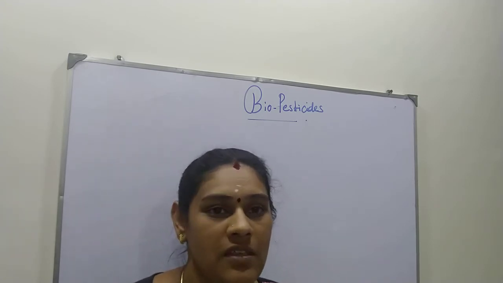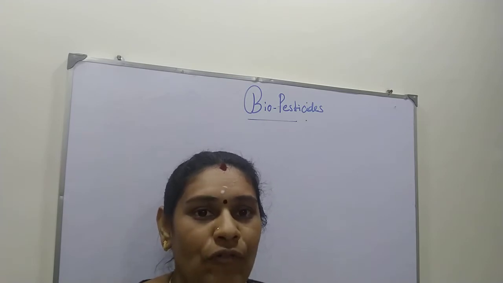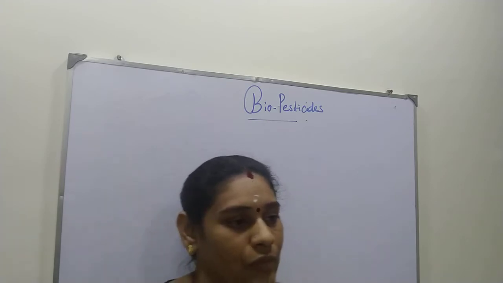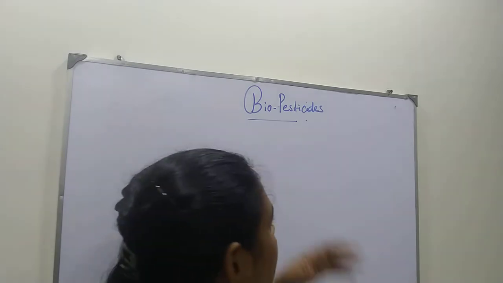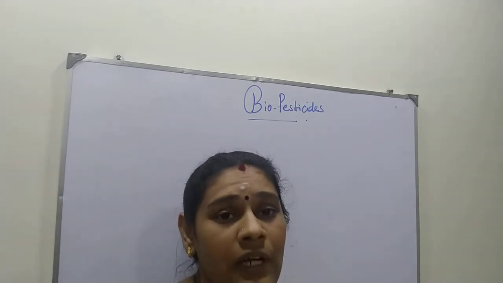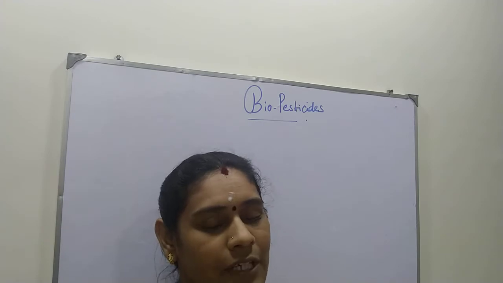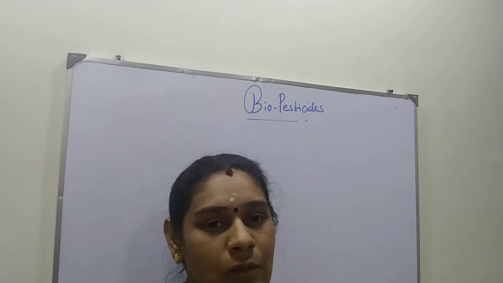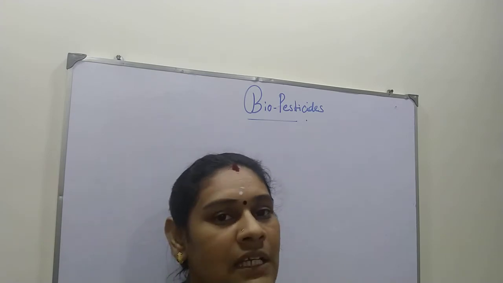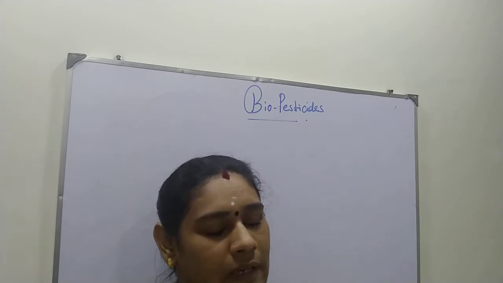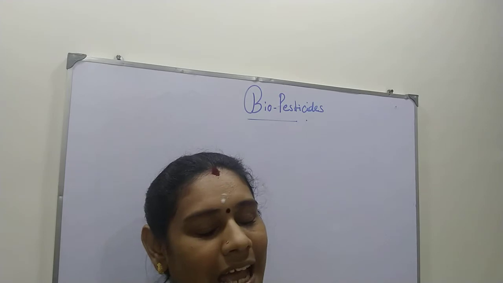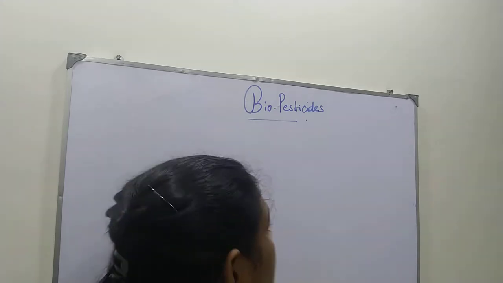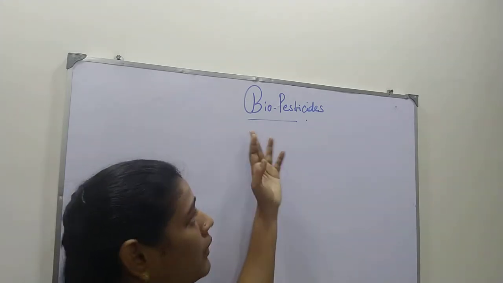Okay, this is the fourth video of the plant breeding lesson. This is a very important topic because yesterday I explained about arbuscular mycorrhiza, seaweed fertilizer, liquid fertilizer, and also azolla and rhizobium. These and all the things I have explained to you. Now I am going to explain about biopesticides.